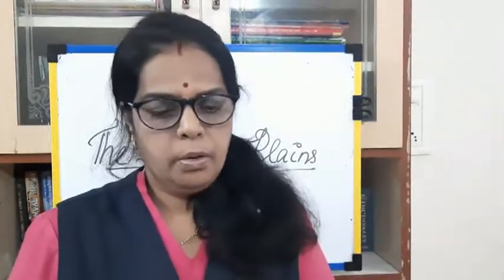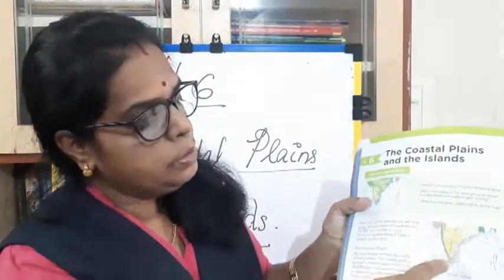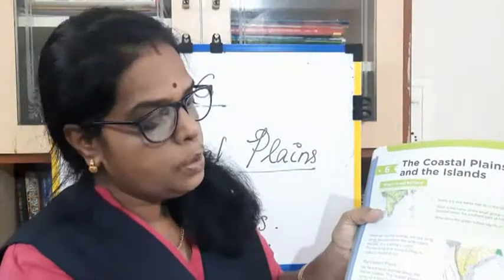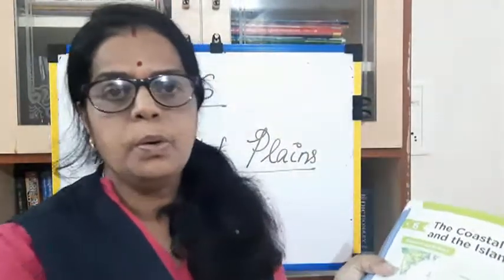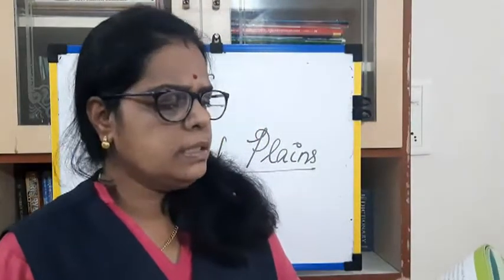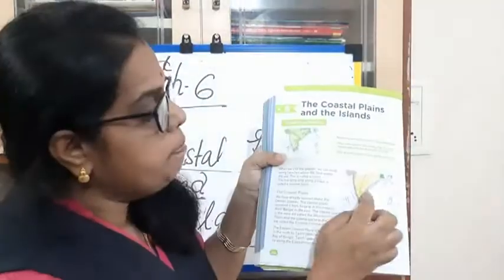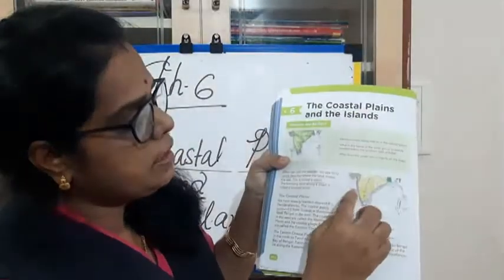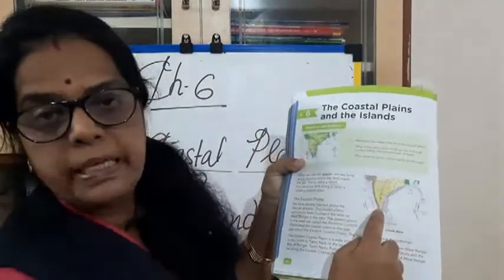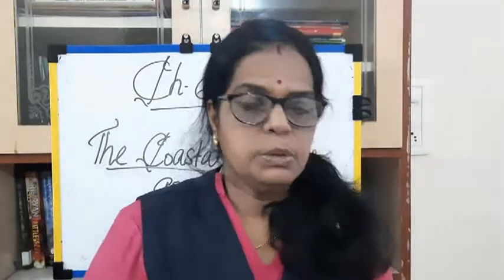It is not that wide. It is a thin, narrow strip of land that stretches from the state of Gujarat in the north to Kerala in the south. It falls between the Western Ghats and the Arabian Sea. The western coastal plains are situated between the Western Ghats and the Arabian Sea.